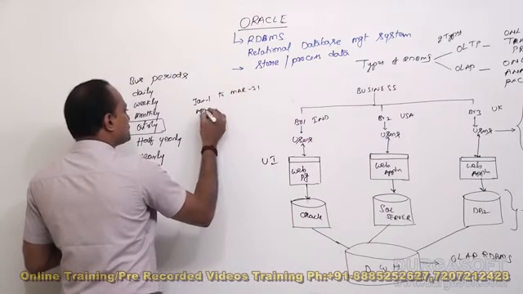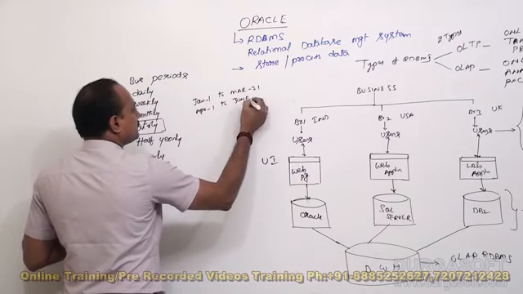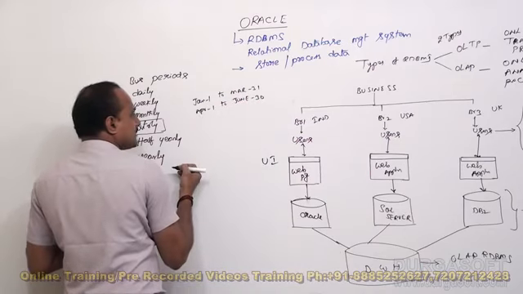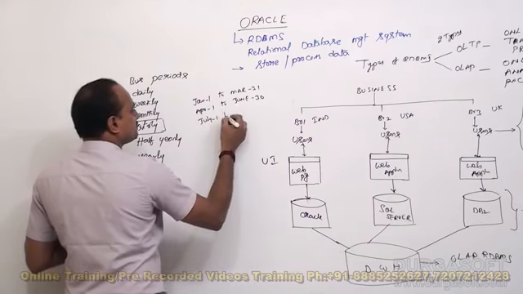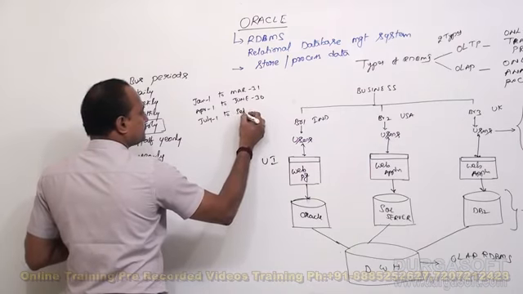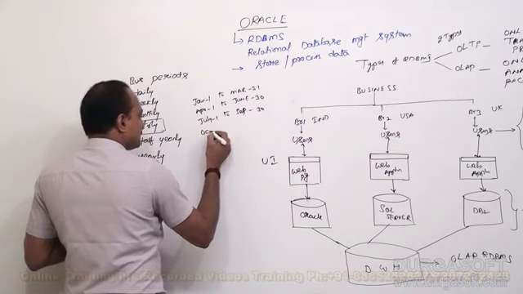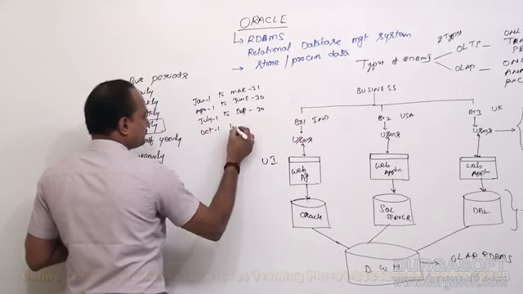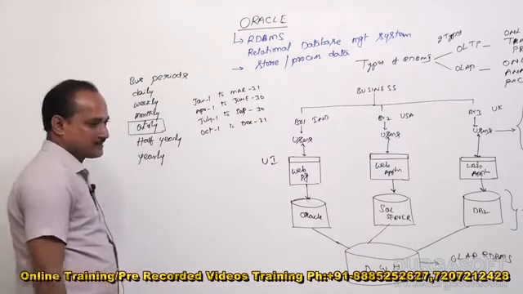And April 1st to June 30. This is the second quarter. Similarly, from July 1st to September 30, and from October 1st to December 31st. These are the 4 quarters.